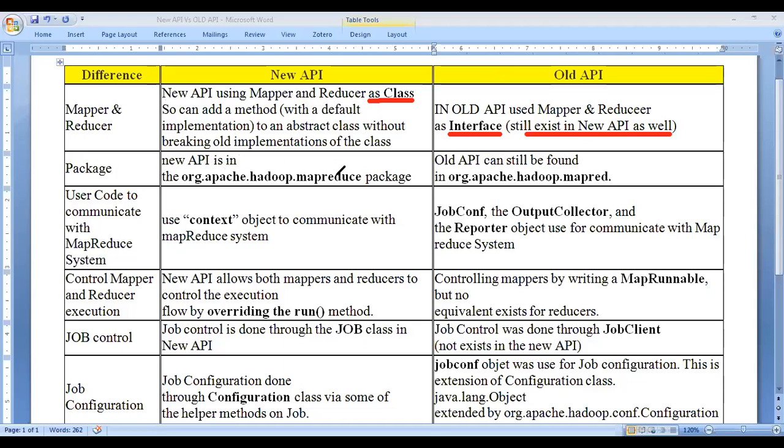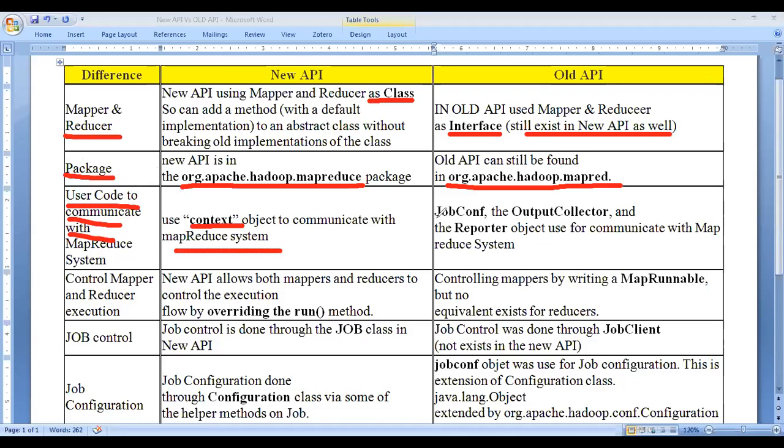And what are the packages? This is the package we have in the new API, and org.apache.hadoop.mapred in the old API. That's why I prefer it like this: if you remember the parameters, automatically you can remember the differences. The next one is the code to communicate with the MapReduce system. In the new API we use a context object to communicate with the MapReduce system.